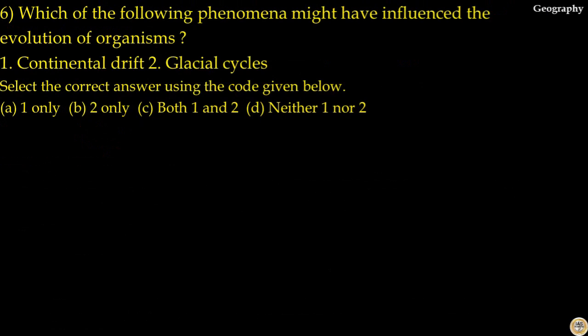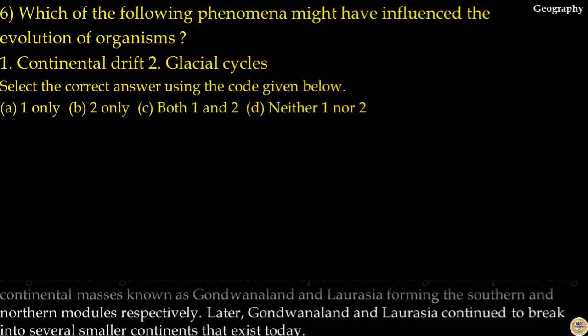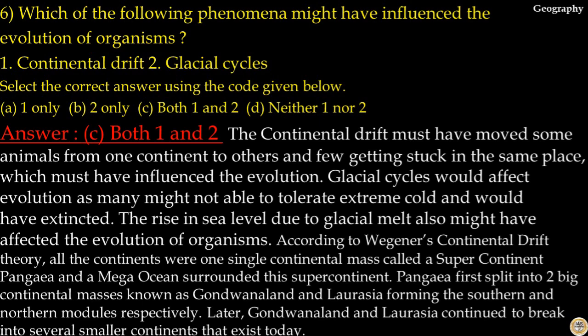Question number 6. Which of the following phenomena might have influenced evolution of organisms? Continental drift, glacial cycle. Select the correct answer using the codes given below. The answer to this question is option C. Both are correct. The continental drift must have moved some animals from one continent to others and few getting stuck in the same place, which must have influenced evolution. Glacial cycles would affect evolution as many might not be able to tolerate extreme cold and would have gone extinct.